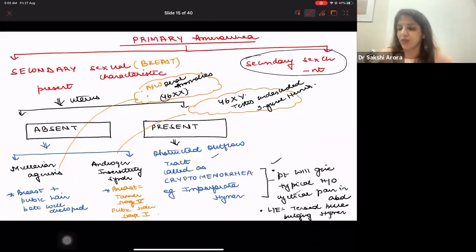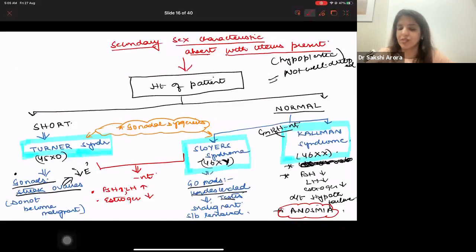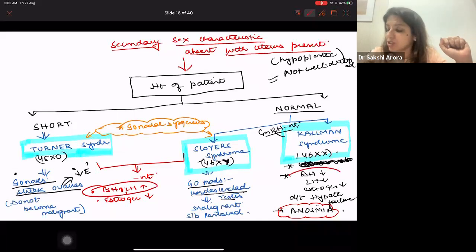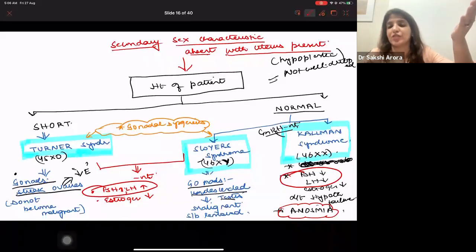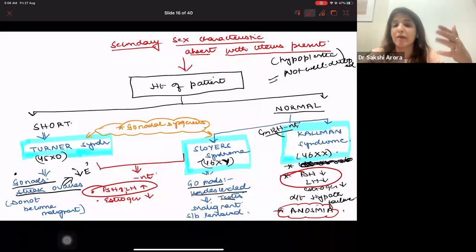So did you see over here that in gonadal dysgenesis, whether it is Turner's or whether it is Swyer's, FSH and LH are high. But in Kallmann syndrome, LH and FSH levels are low. So Kallmann and Turner's and Swyer's can be differentiated based on LH and FSH. Clear to all of you? In Kallmann, LH and FSH will be low. In Turner's and Swyer's, LH and FSH will be high. Now you will ask me, ma'am, how will we differentiate Turner's and Swyer's, right?